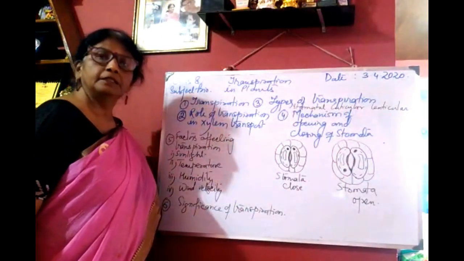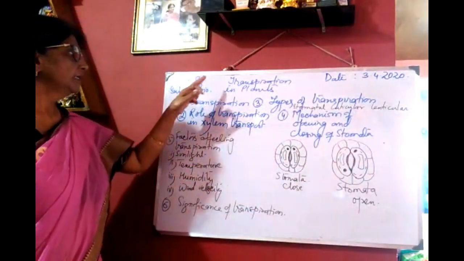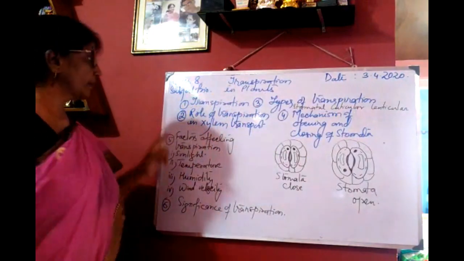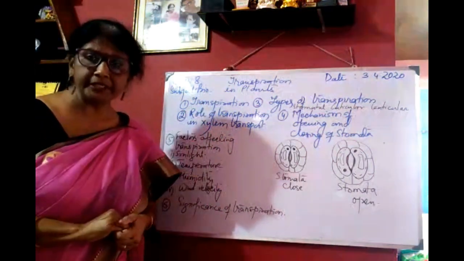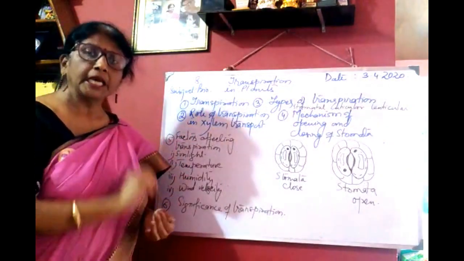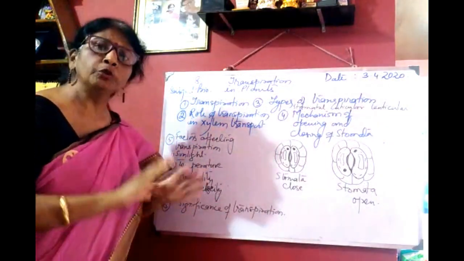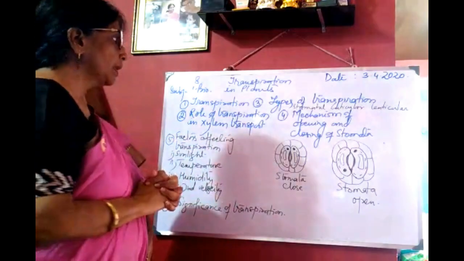Good morning students. Today I am going to discuss transpiration in plants. Transpiration is the process by which water is lost in the form of water vapor through the aerial parts of a plant.